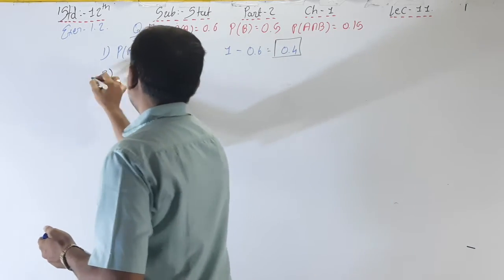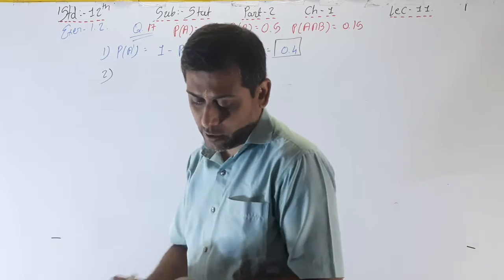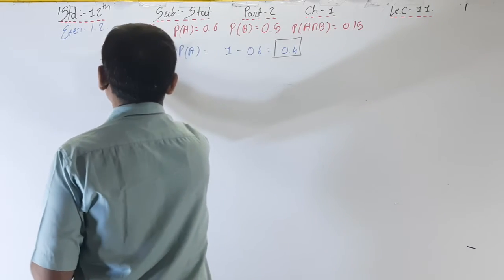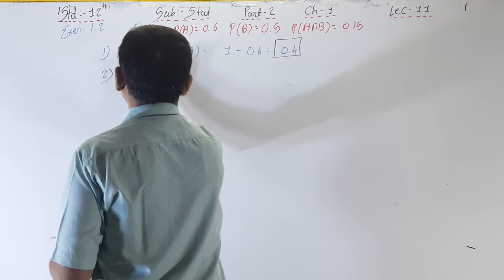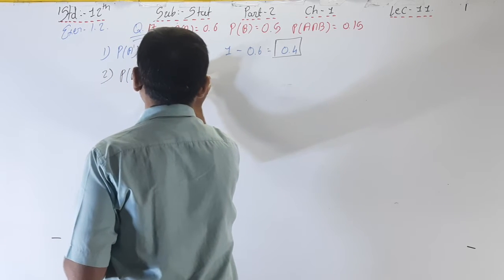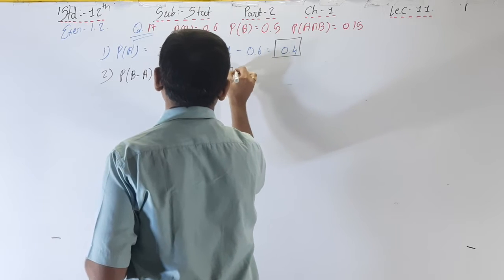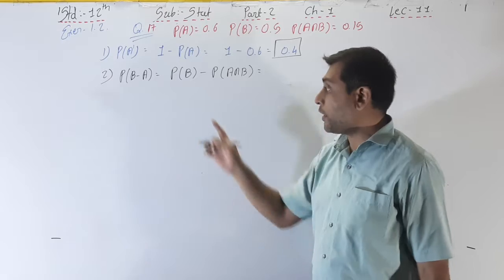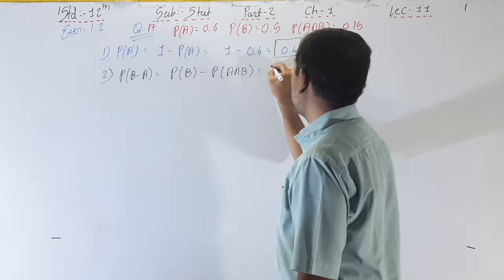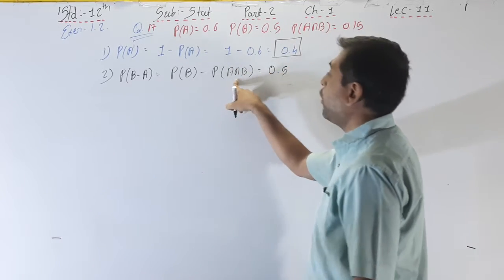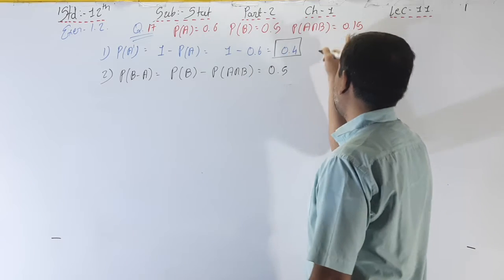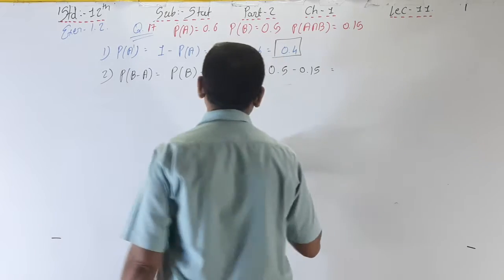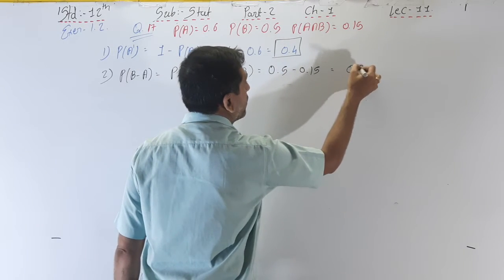Now the second one, P of B minus A. P of B minus P of A intersection B is the formula for P of B minus A. What is the value of P of B? Here 0.5. What is the value of P of A intersection B? That is 0.15. So the answer is 0.35.